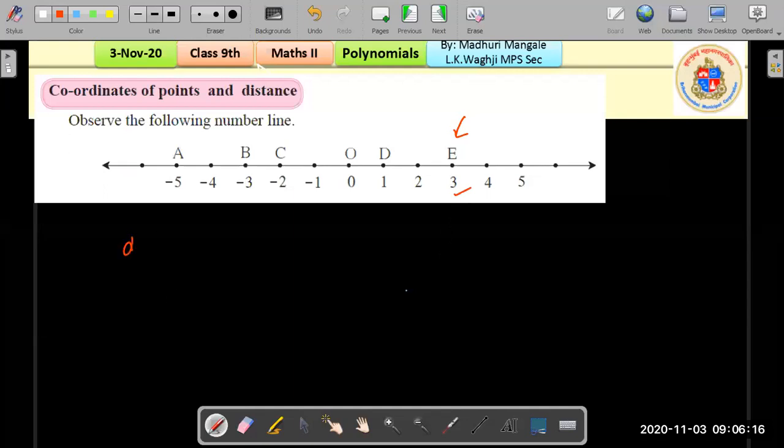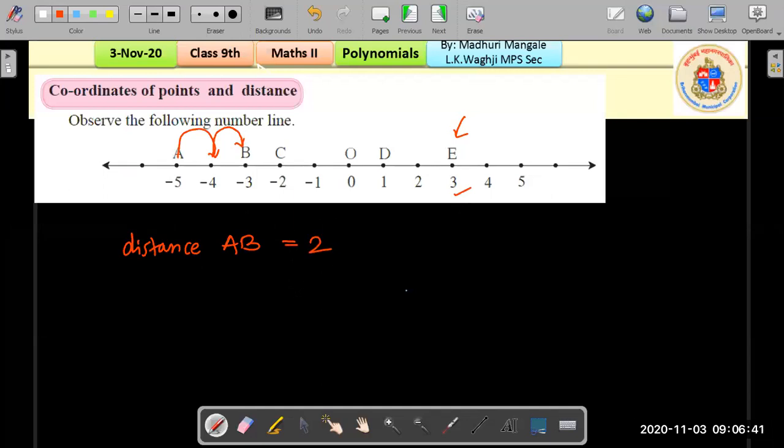So let's see how to find distance, or how can we see here the distance between, let's say, A and B. So just check, if we take jumps, how many jumps do we require to reach the point B from A? Those are 2 jumps, right? So the distance between A and B is 2. All right. But how do we do this mathematically?